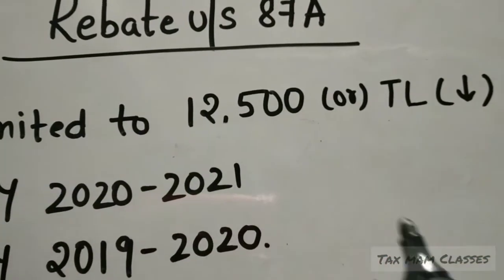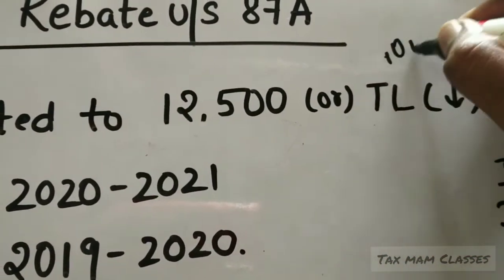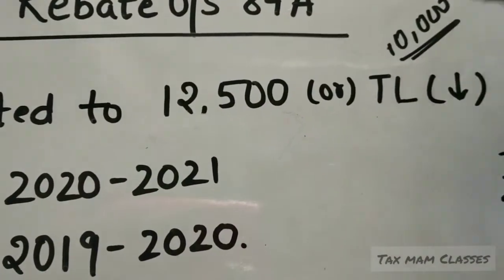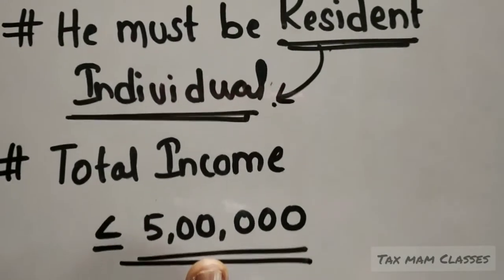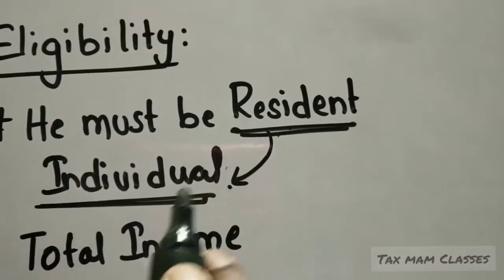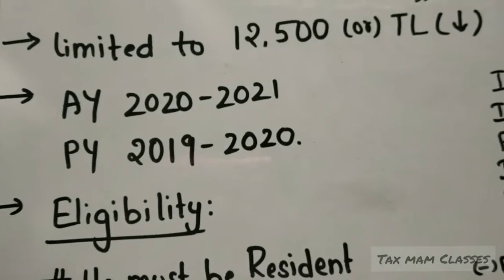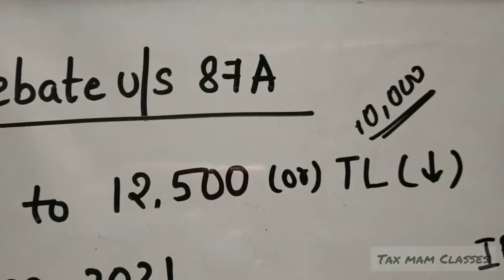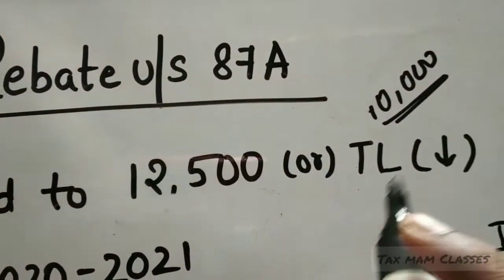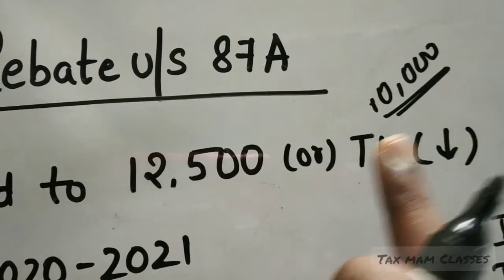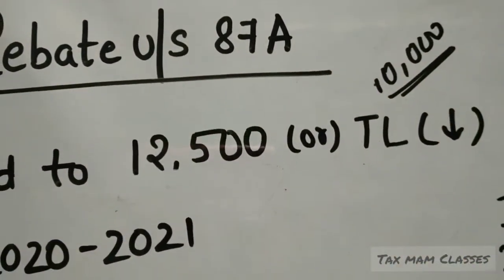Why is it given? Let's take a person whose total tax liability is coming to somewhere around 10,000, and the person's total income is less than 5 lakhs, and the person is a resident individual. If the person is satisfying all the conditions and his total tax liability is around 10,000, then what is the rebate the person is eligible for? 10,000 or 12,500, whichever is less, which means 10,000 is allowed as reduction.